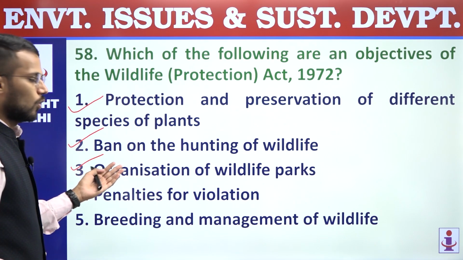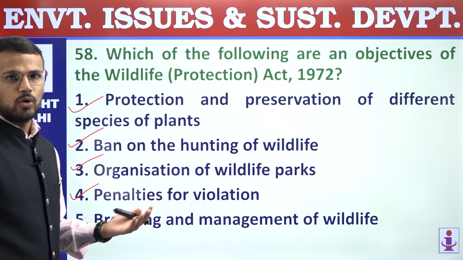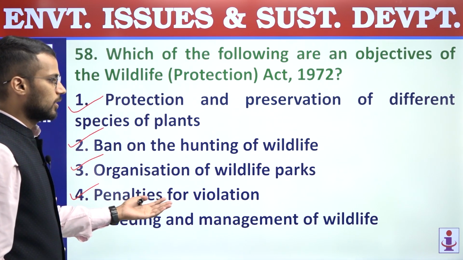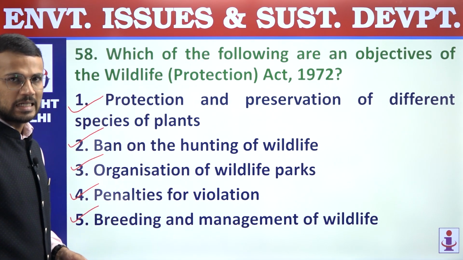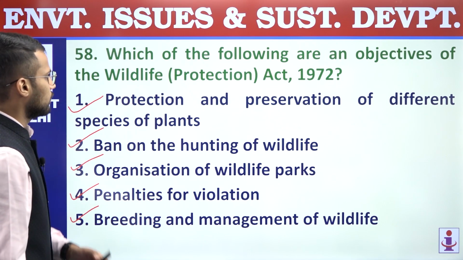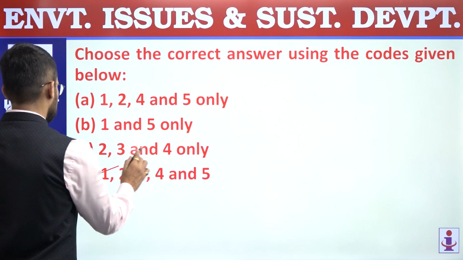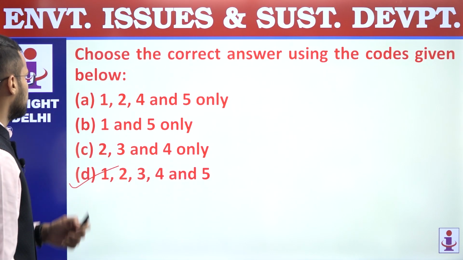Fourth, penalties for violation. Yes, there are penalties which may be in the form of criminal penalties as well. Fifth, breeding and management of wildlife. It is also one of the important objectives of Wildlife Protection Act 1972. So all 5 are correct objectives of the Wildlife Protection Act, and that's why answer is D, 1, 2, 3, 4 and 5. 58, answer is D.